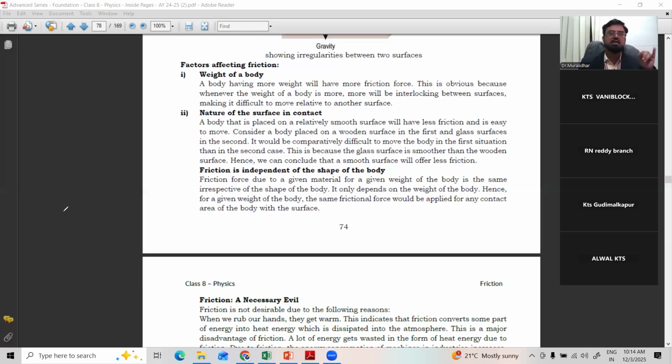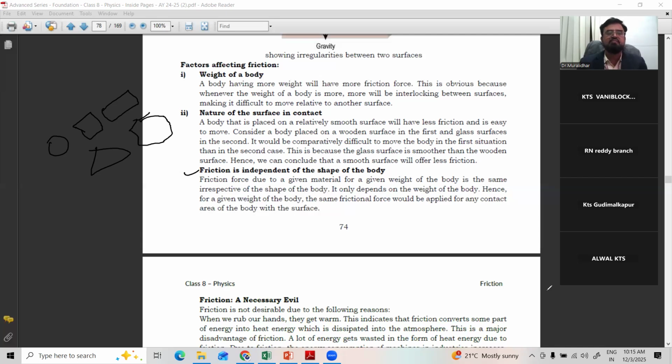Clear? So one is the weight of the body, and the second is the nature of the surface. Friction is independent of shape. Very important point. The friction force due to a given material, for a given weight of the body, is the same irrespective of the shape of the body. The body may be spherical, square, rectangular, triangular or any kind of shape or size, no matter. The frictional force is not influenced by the shape of the body. It depends only on the weight of the body.